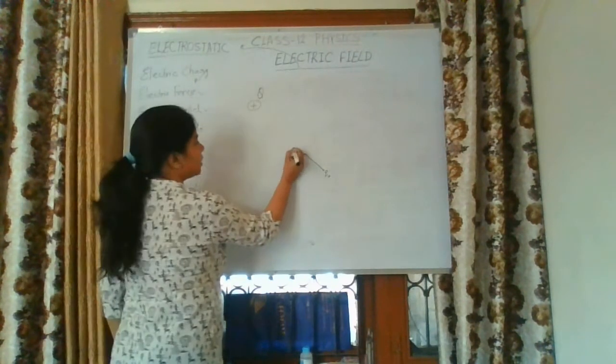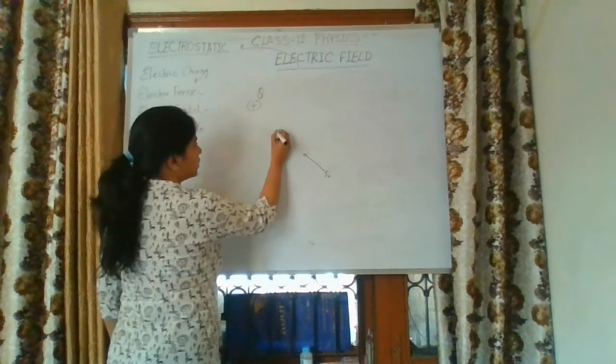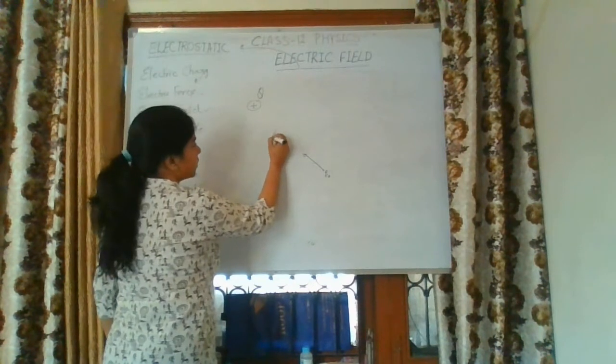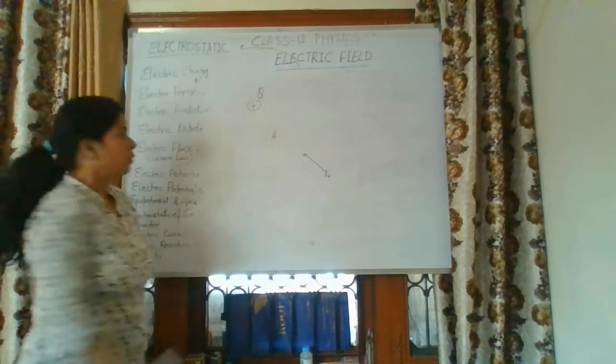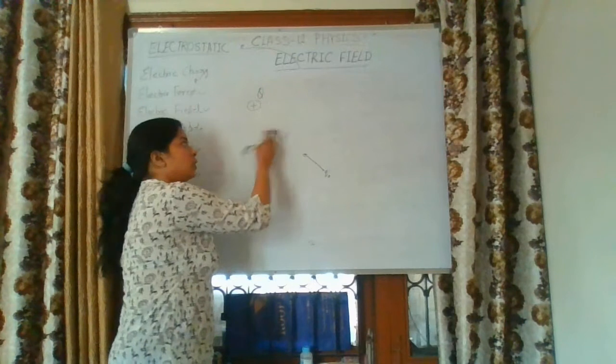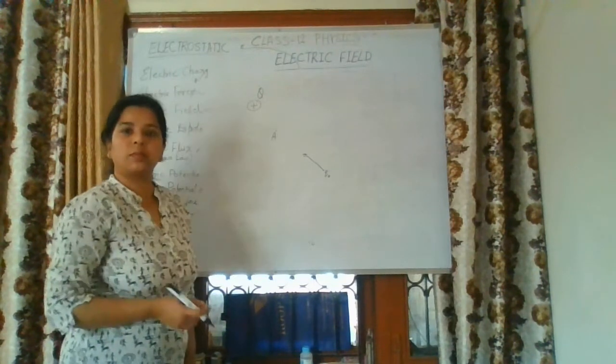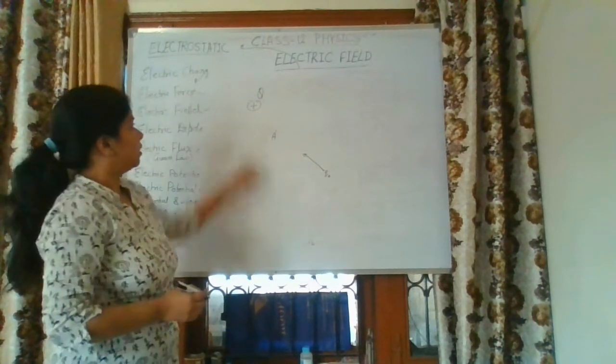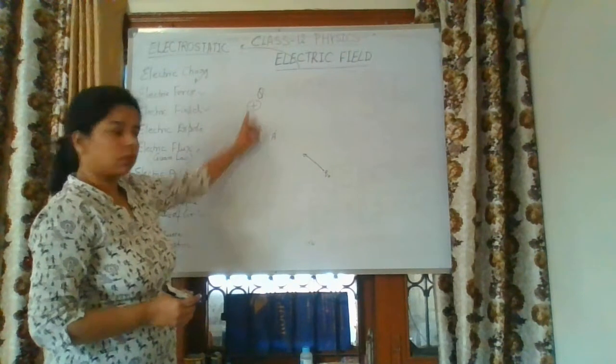Let the certain point from where the test charge body starts experiencing a force be A. When this test charge body reaches point A, it starts experiencing a force due to the presence of this positive charge body.